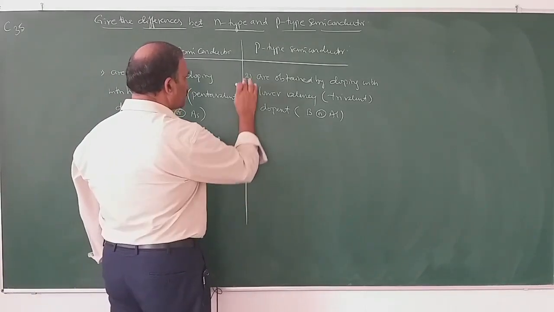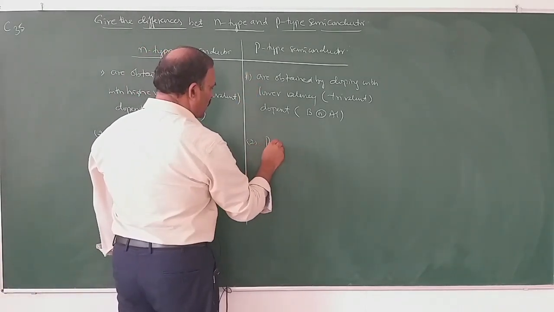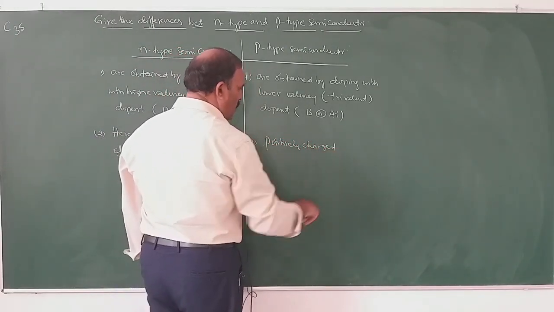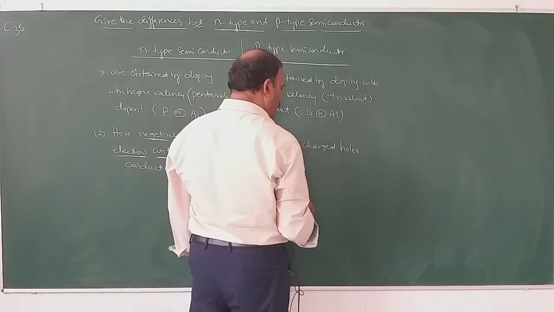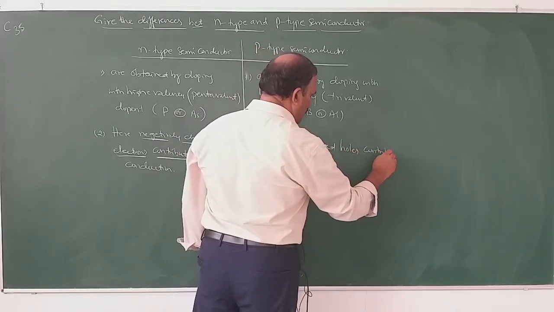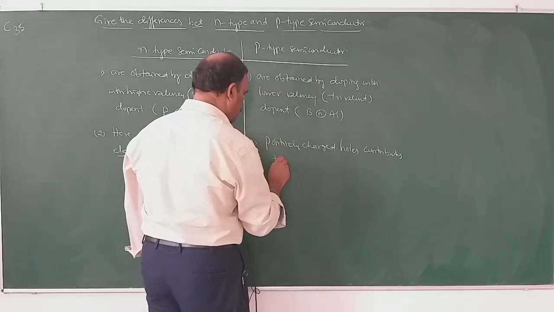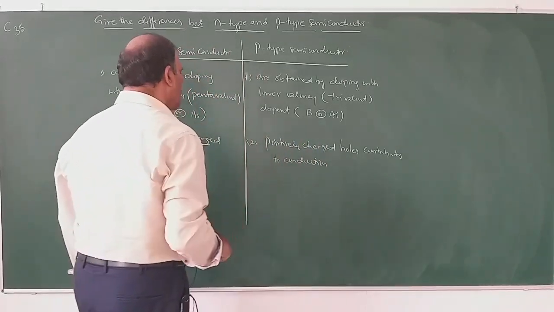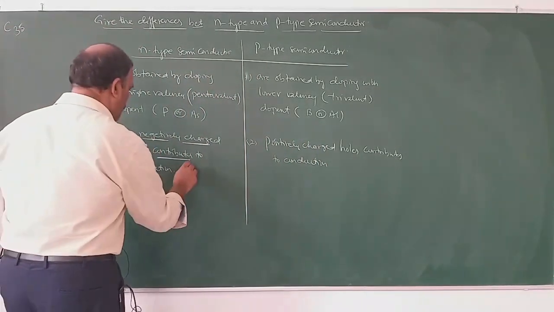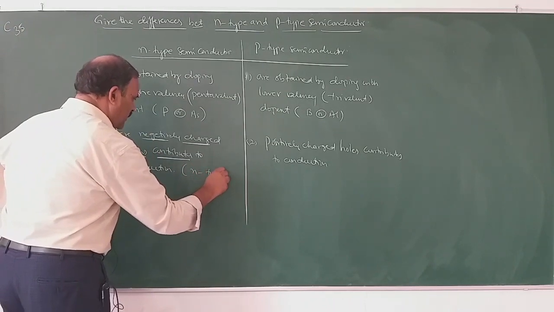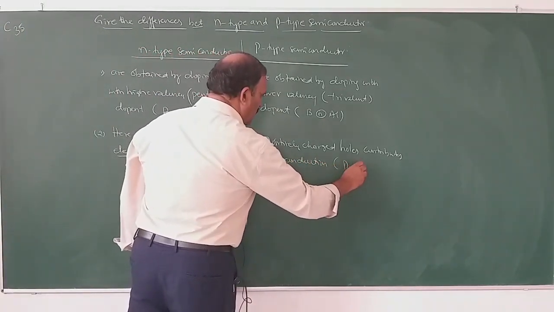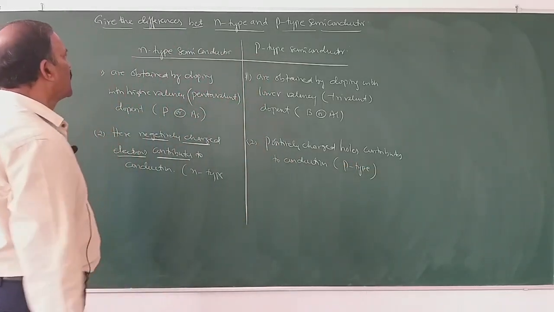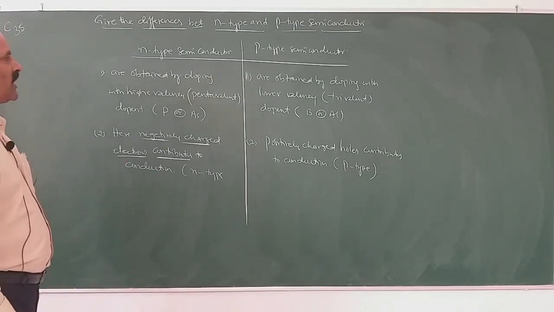Here positively charged holes contribute to conduction. Negatively charged, therefore it is called n-type; positively charged, therefore it is called p-type. So these are the two differences between n-type and p-type semiconductors.